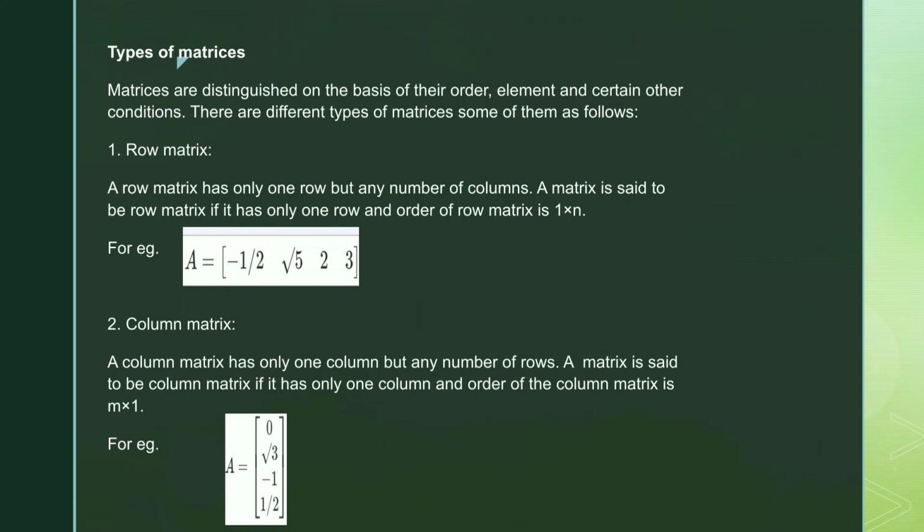Second is column matrix. A column matrix has only one column but any number of rows. A matrix is said to be a column matrix if it has only one column and the order of the column matrix is m by 1. That means in this matrix you can take any number of rows but only one column.